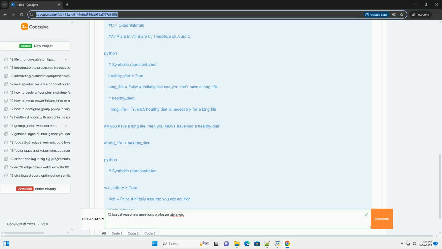2. Weakening arguments. Concept: these questions require you to identify an answer choice that, if true, would make the argument less convincing or less likely to be true. You're looking for something that attacks the connection between the premises and the conclusion.